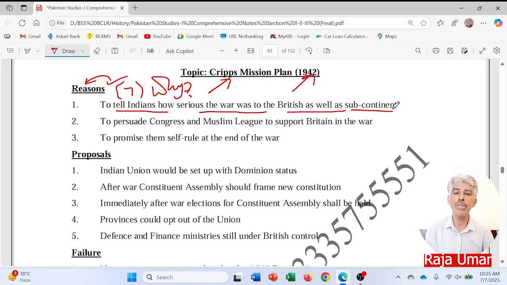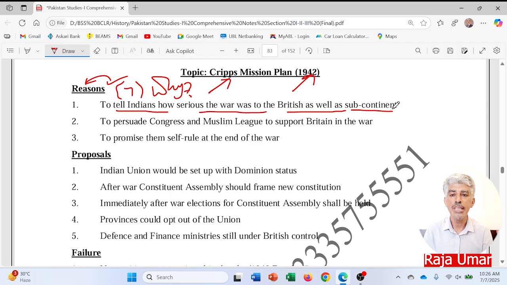As you know, the Japanese were approaching South Asia very quickly. They were moving towards Hong Kong, and towards Myanmar and Thailand. So to stop them there, it was a must that the Indians participate in that war to support the British, and join the royal forces to fight against the Germans and the Japanese in that war.